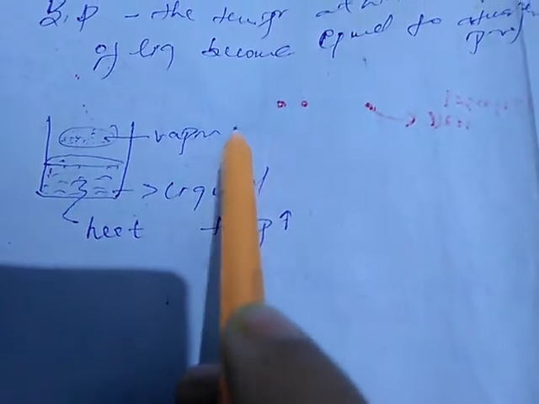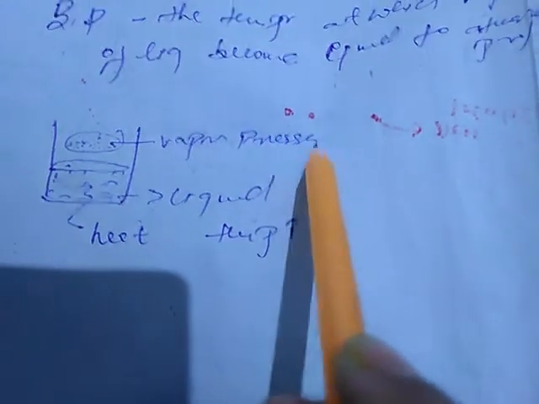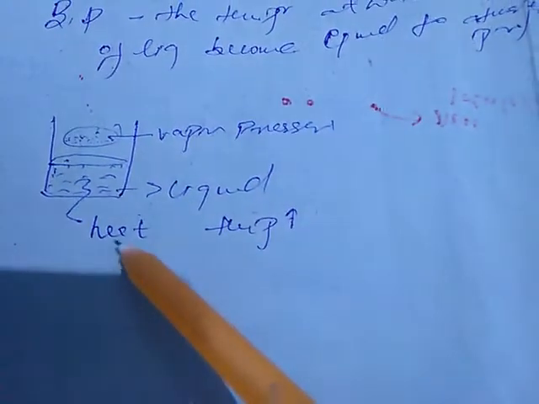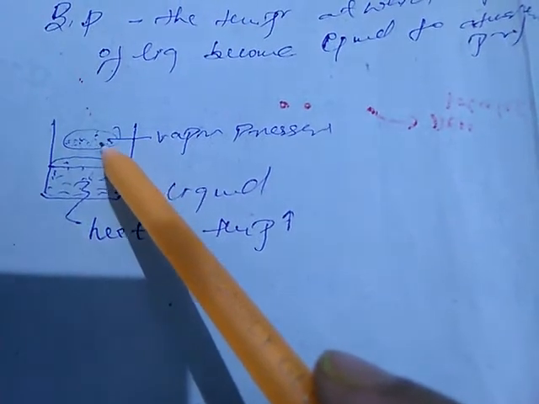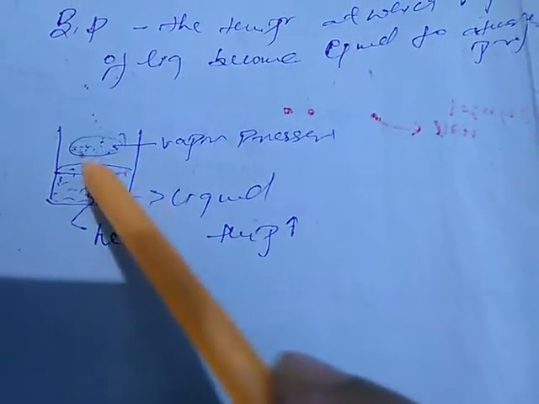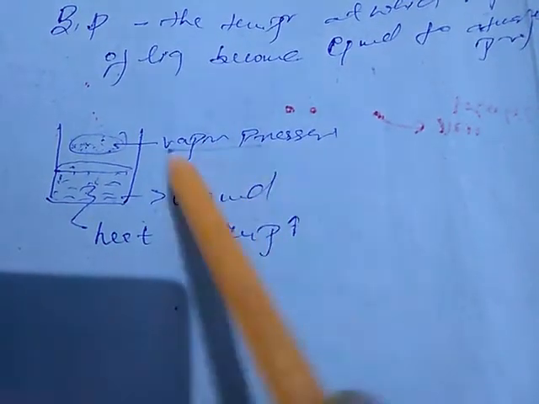Due to heat energy, the liquid starts vaporizing, and the vapor which is formed will exert pressure, which means vapor pressure. Continuously we are providing heat, vapor is being formed, and these molecules of vapor are continuously exerting vapor pressure.